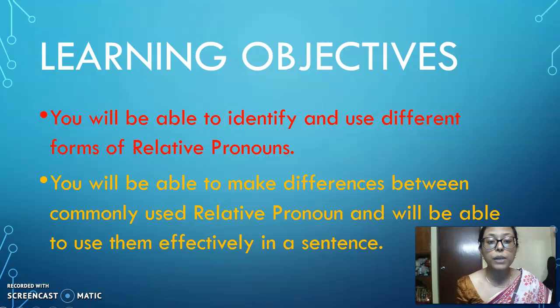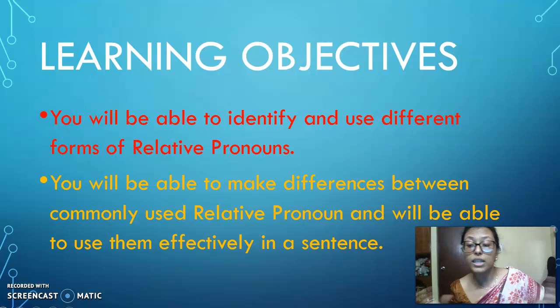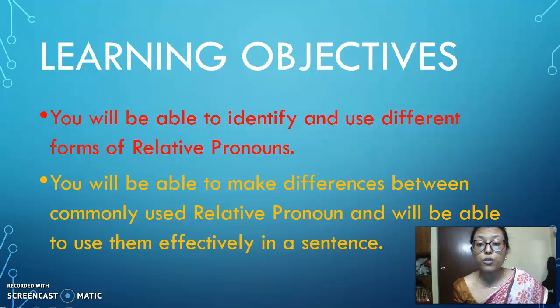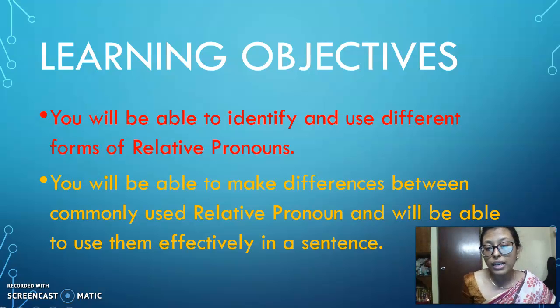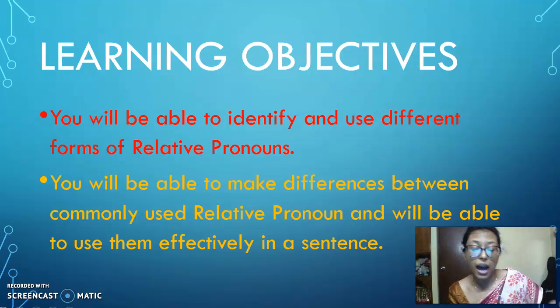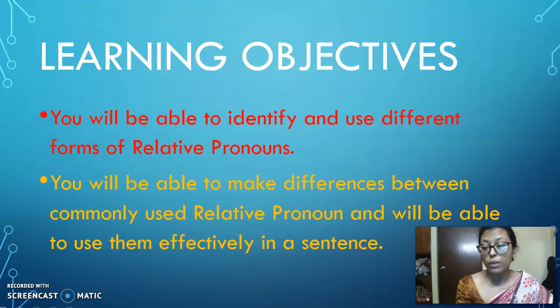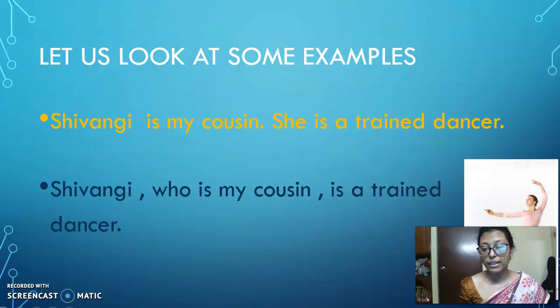Pronouns have so many parts, and among all those parts today we are going to discuss only relative pronouns. We will do it one by one. You will also be able to make differences between commonly used relative pronouns and make sentences effectively with them.